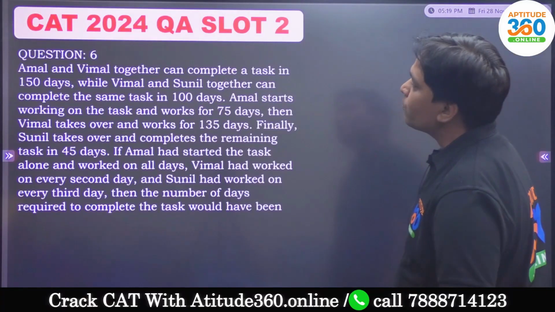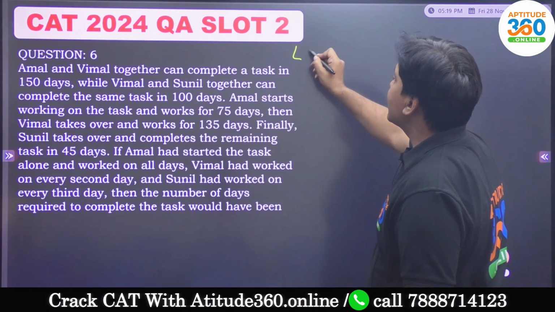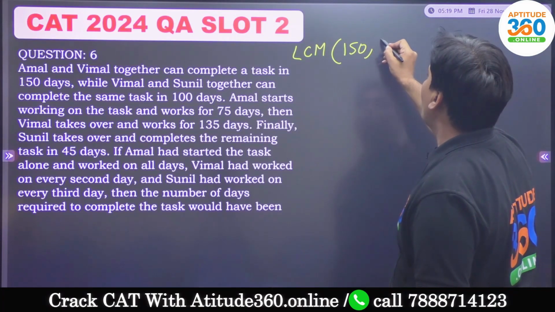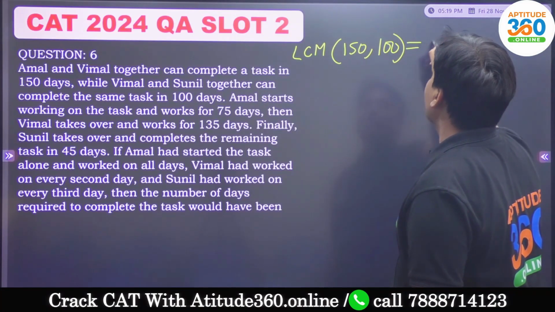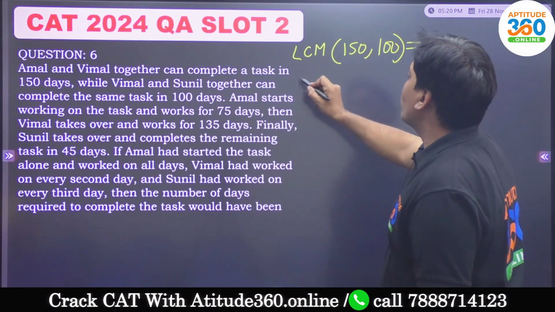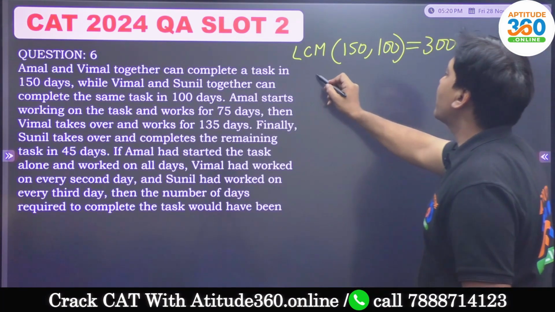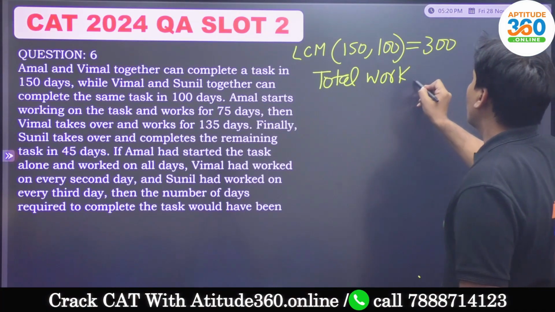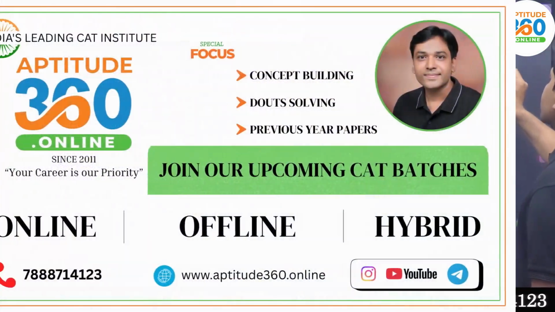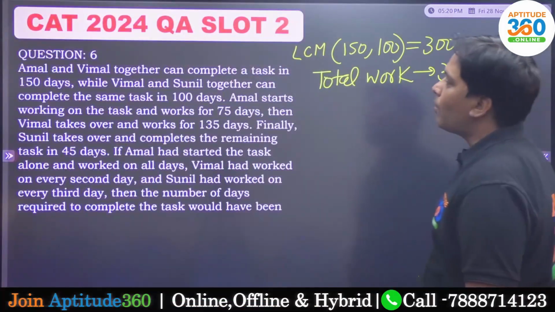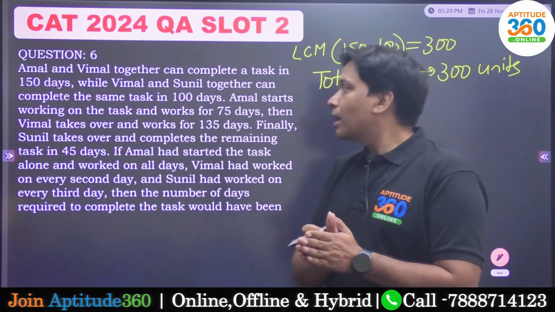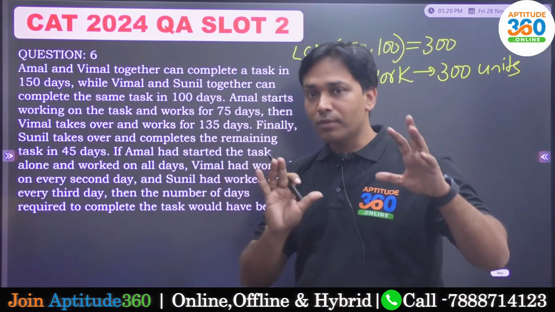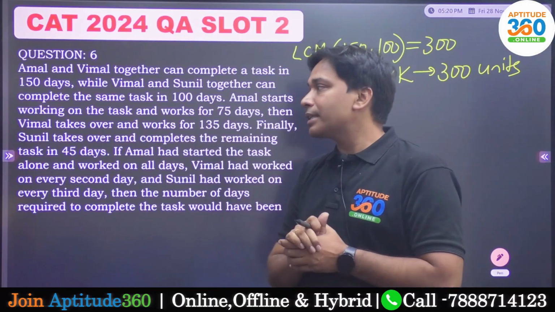What I'm going to do in this problem, I will be taking the LCM of days that are mentioned in the problem, which is 150 and 100, and that comes out as 300. So I will say that my total work out here is 300 units, right? Since Amal and Vimal are working at it for 150 days, whereas Sunil and Vimal are working at it for 100 days, and in both of the situations the work is getting completed.